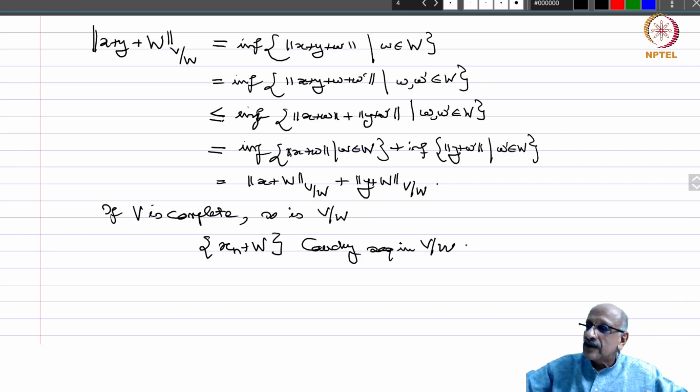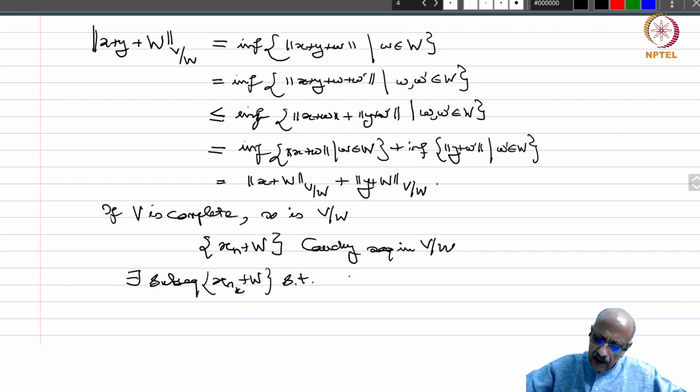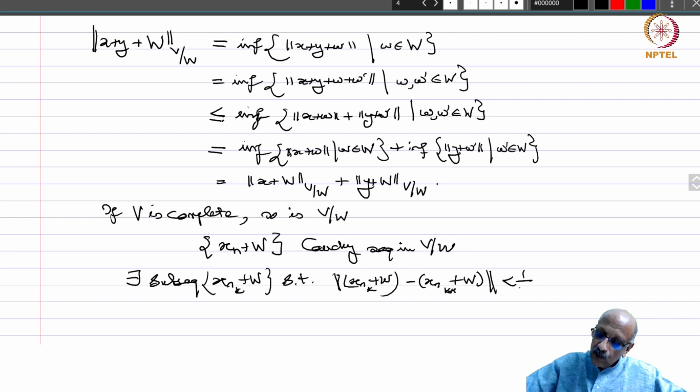Now, given any Cauchy sequence, again this is a property of Cauchy sequences, you can always find a subsequence such that consecutive elements differ by whatever quantity you decide. So there exists a subsequence x_{n_k} plus W such that norm of x_{n_k} plus W minus x_{n_{k+1}} plus W is less than 1 by 2 power k.